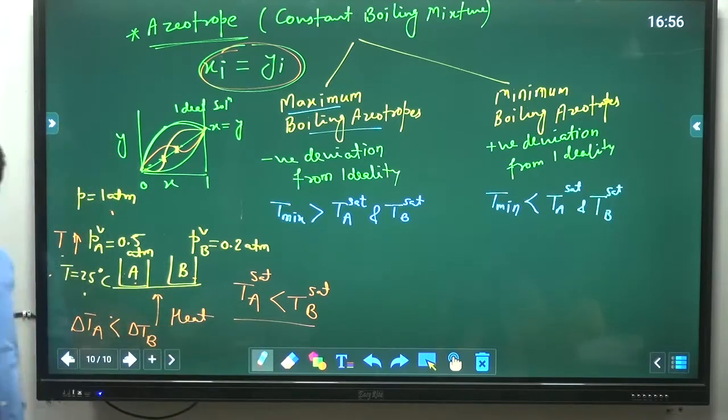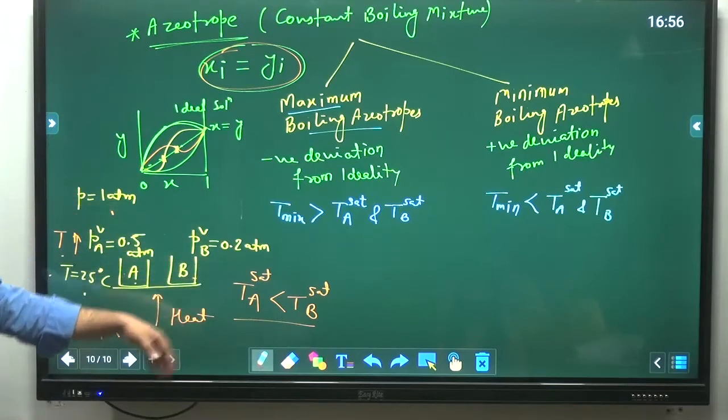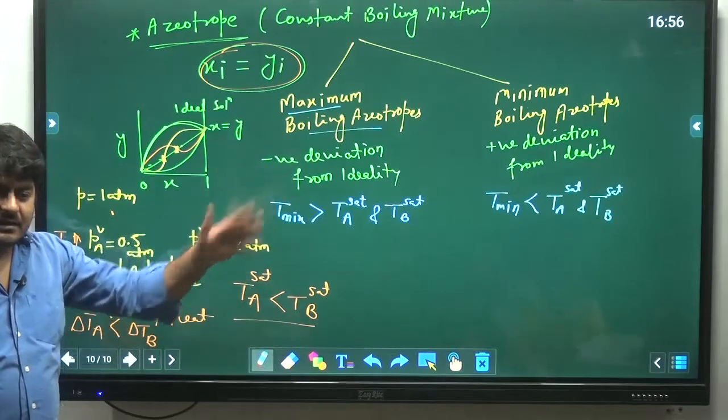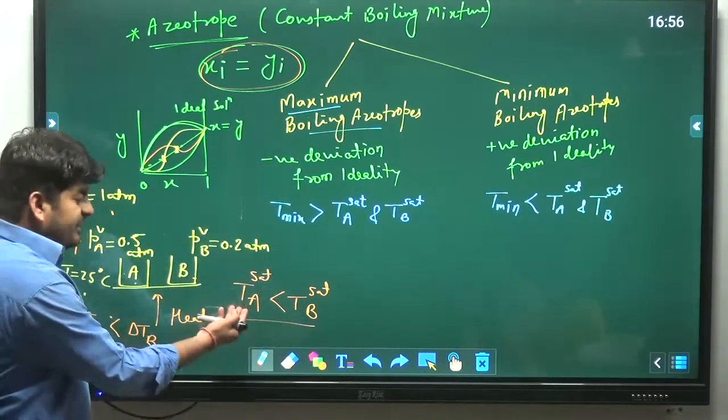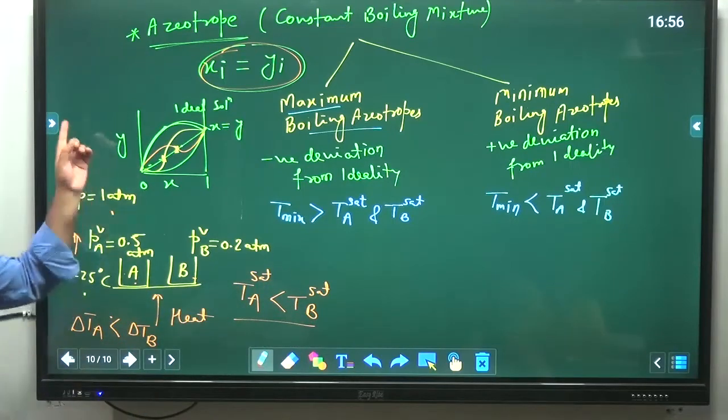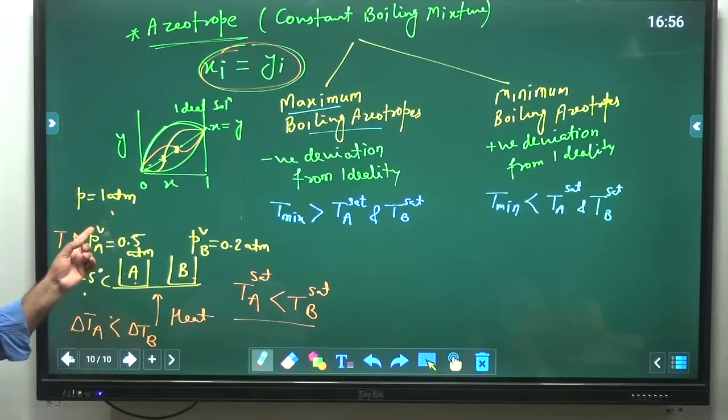This logic is clear. So if a component has high vapor pressure, its boiling point temperature will be low, and if it has lower vapor pressure, its boiling point temperature will be high. That's why we say that is a more volatile component and that is a less volatile component based on their vapor pressure. Boiling point temperature comes later on because vapor pressure is not a measurable quantity.